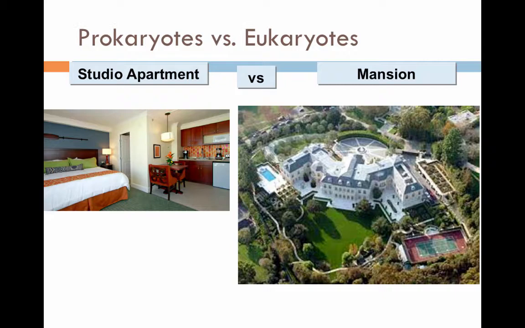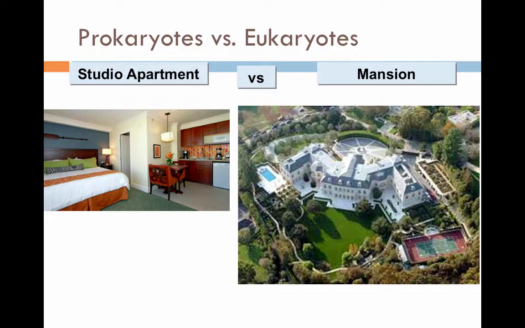Eukaryotes are like a mansion. They have a few kitchens, maybe separate bathrooms. They have many bedrooms. They have many, many rooms. You can live in both of these houses. You can sleep, you can eat, you can relax in both of these houses. One just happens to be bigger and more complicated than the other.